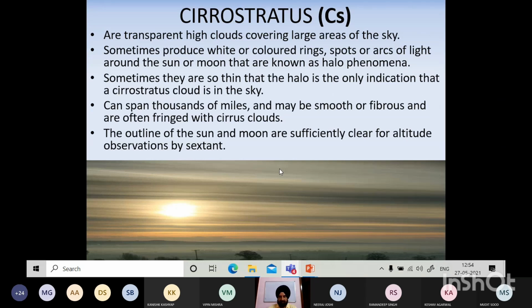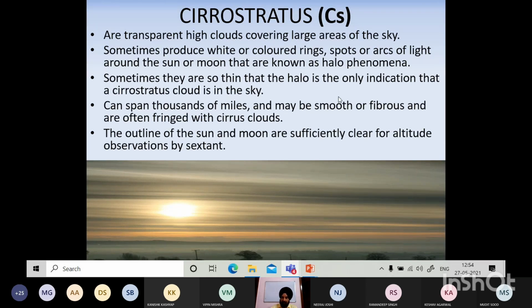Cirrostratus are transparent high clouds. Large areas of sky sometimes produce white colored rings, spots or arcs of light, what we call the halo phenomena. If you see the sun or the moon, it appears like a halo, it appears like a ring. So this is very typical of cirrostratus clouds. And sometimes they are so thin, the halo is only the indication that cirrostratus cloud is in the sky.